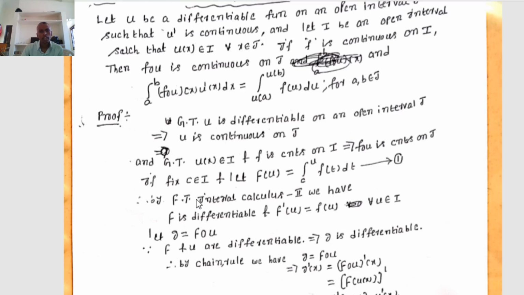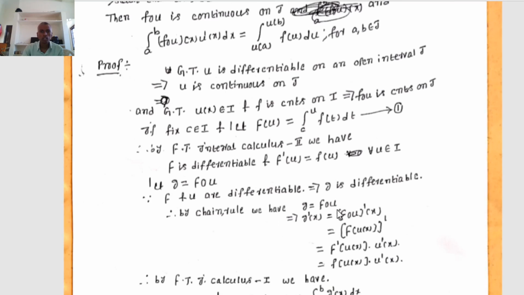Now we define a fixed element c belonging to I, and let capital F of u equal the integral from c to u of f of t dt. It is the indefinite integral of f of t, by the definition of indefinite integral. Therefore, by the fundamental theorem of integral calculus 2, small f is an integrable function and capital F is the indefinite integral of f, so capital F is differentiable and capital F dash of u equals small f of u for all u belonging to I.